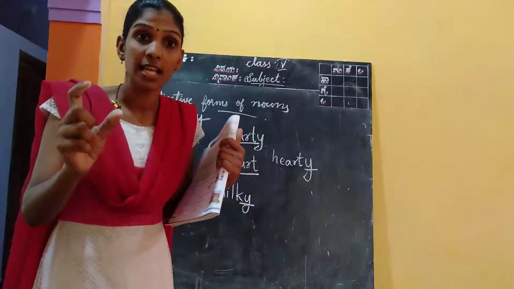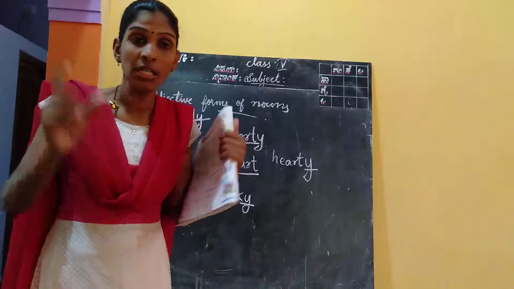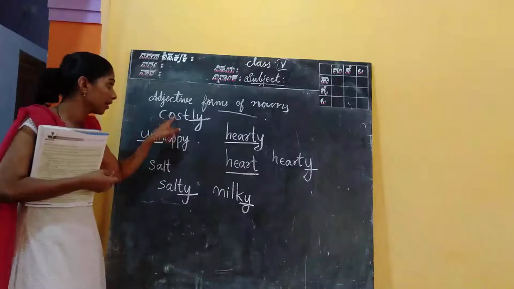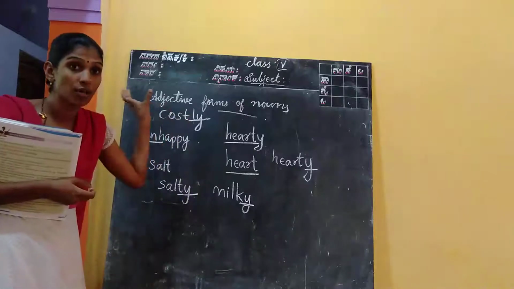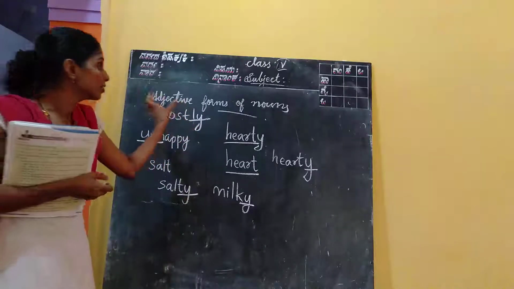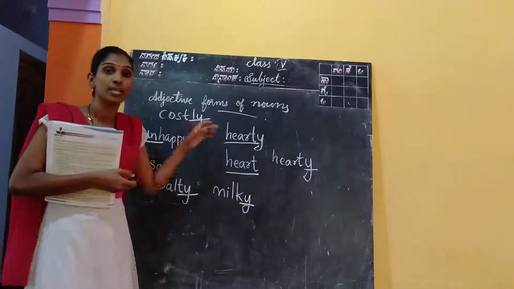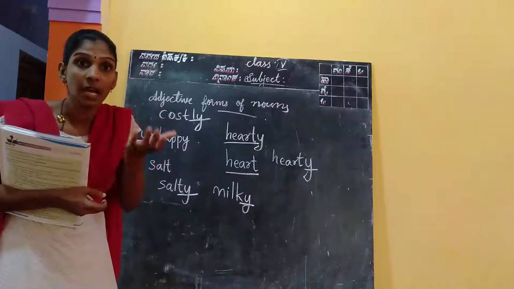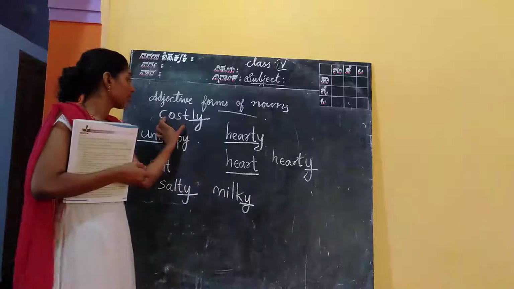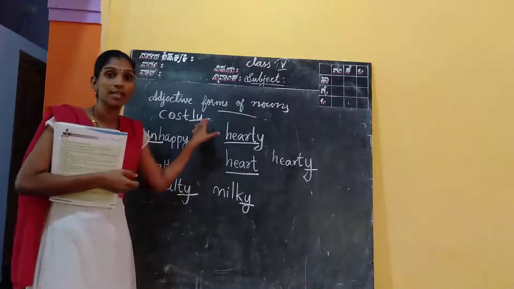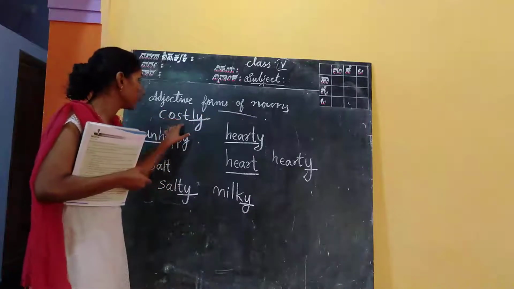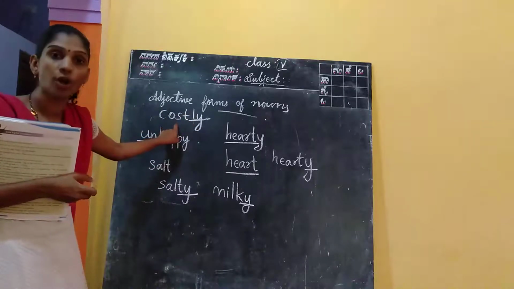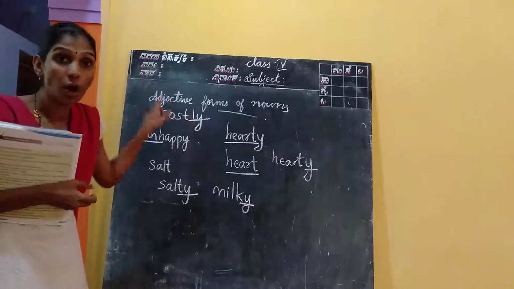Here dress is a noun and we used the adjective costly to describe the noun dress. How is the dress? It is a very costly dress. By adding the suffix ly we made an adjective from cost, that is costly.